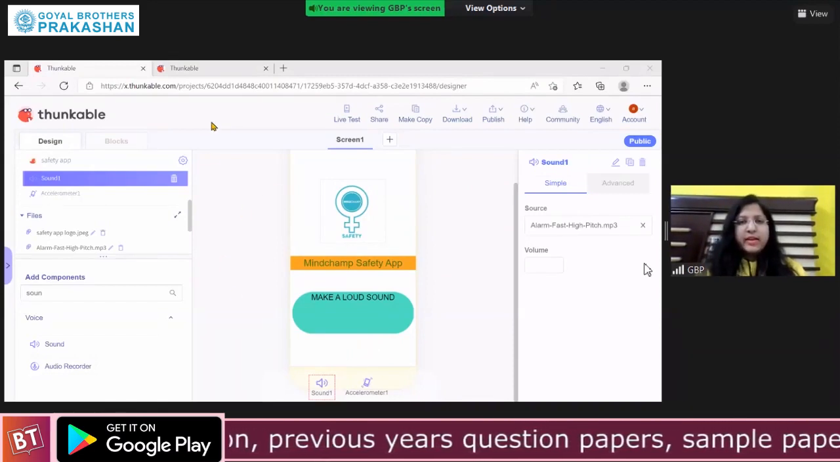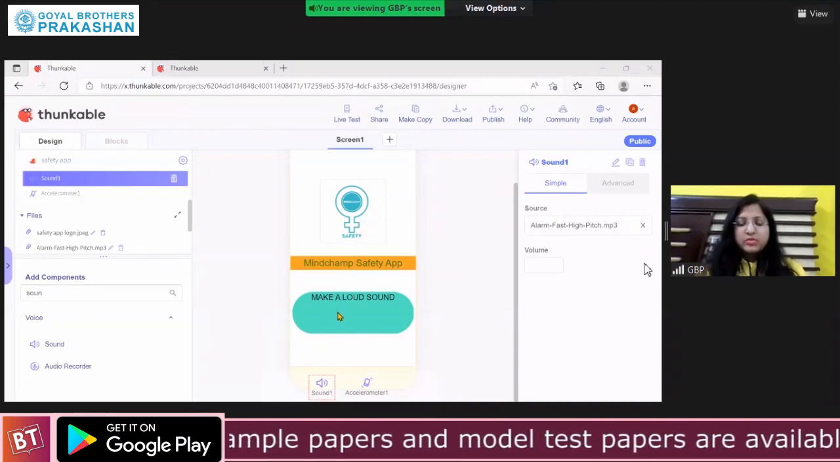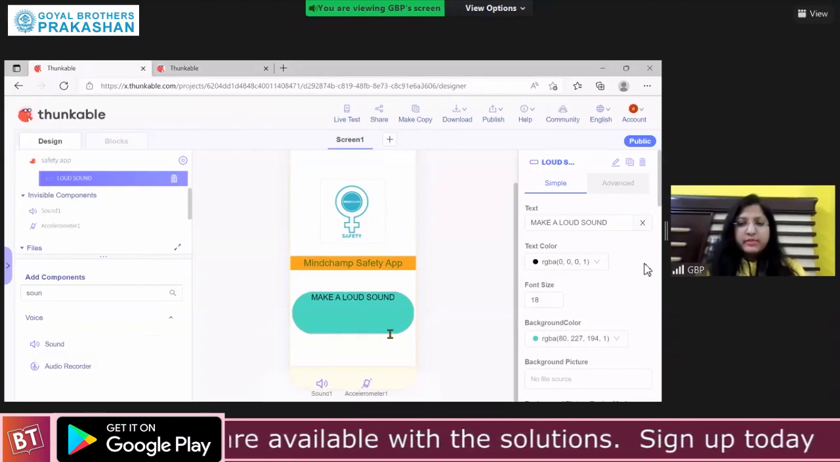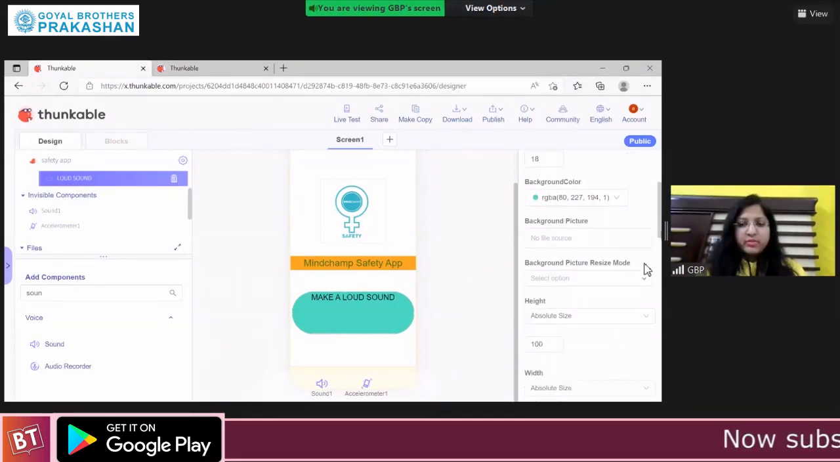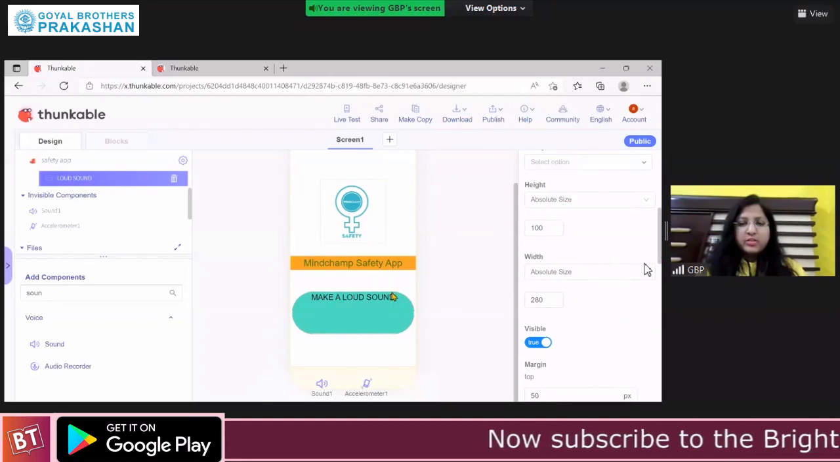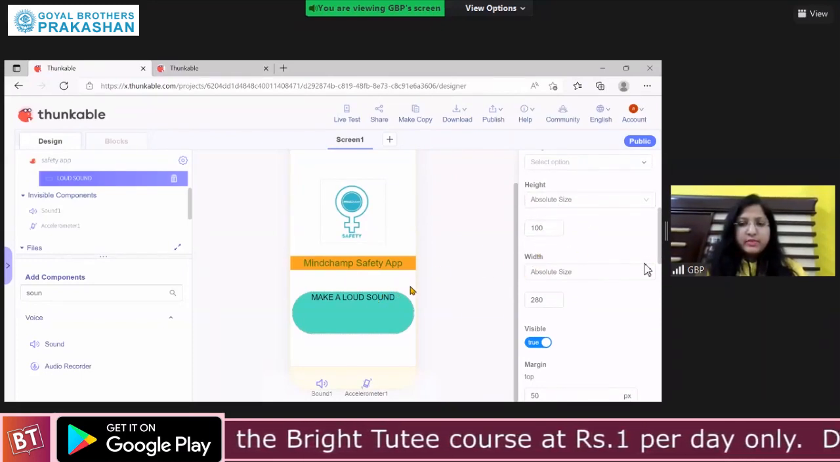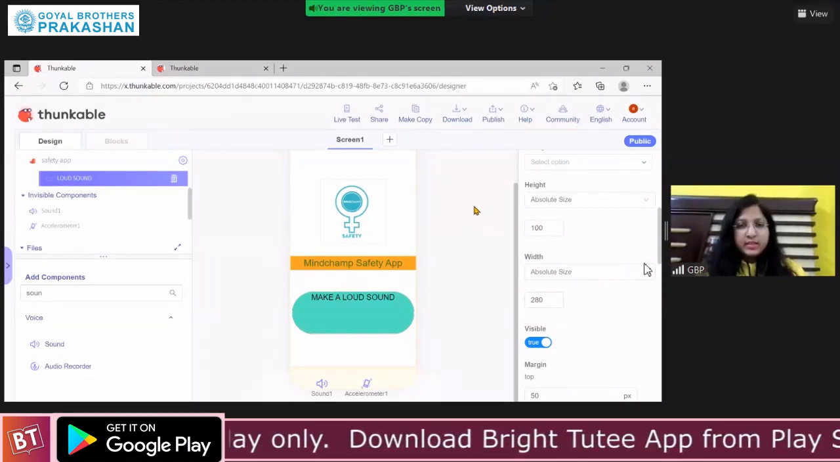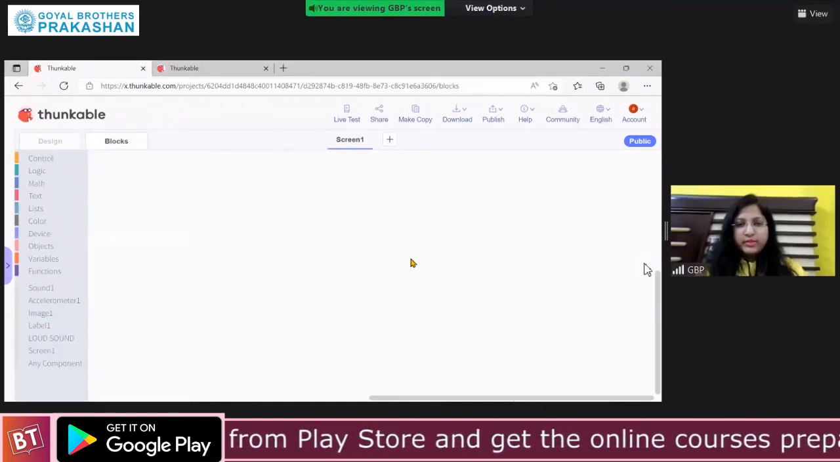Okay. Now I am moving to coding. How to do button? Button is simple. Just drag and drop the button. Give the text on it as make a loud sound. Change its color as per your wish. Give the height of the button as absolute size 100. Give the width as absolute size 280. That's it. So I'll go to blocks and now let's do the coding.